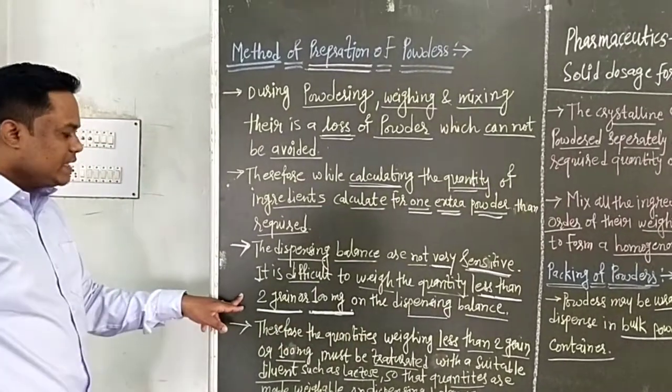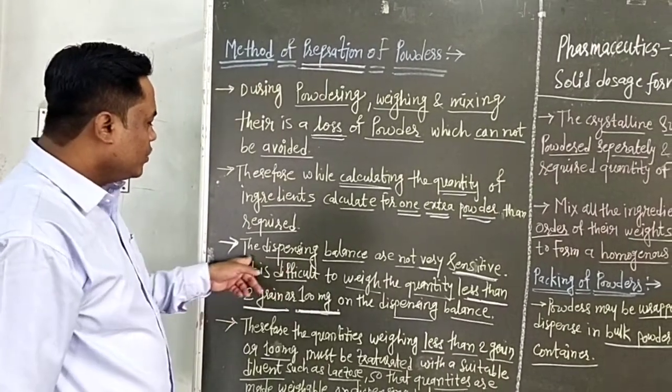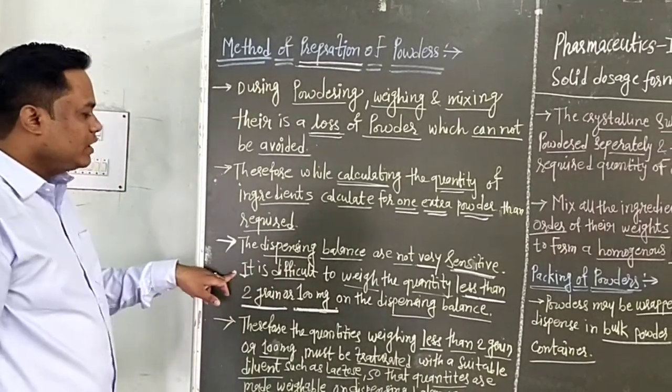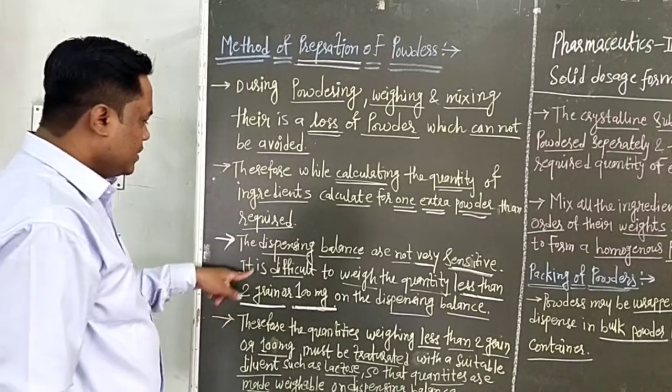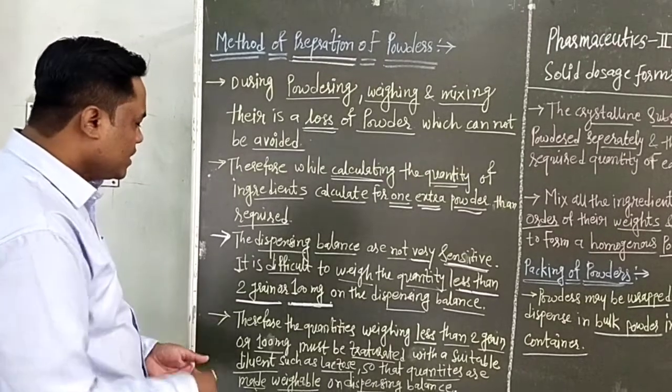If the quantity is less than 2 grain or 100 mg, it is difficult to weigh on the dispensing balance because they are not very sensitive in nature.